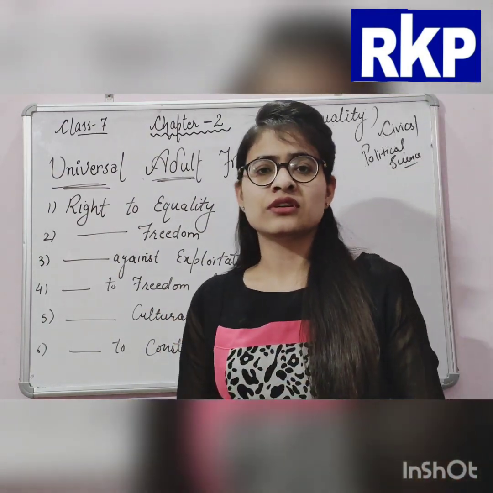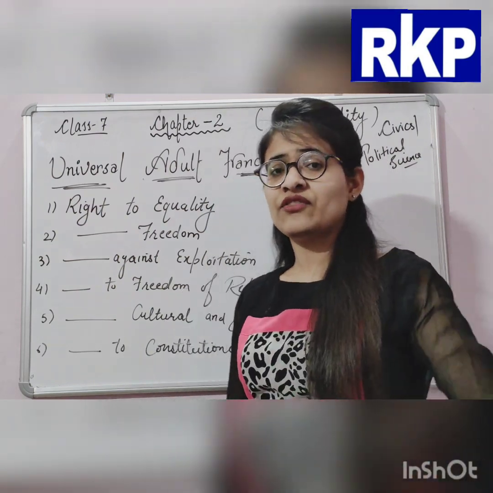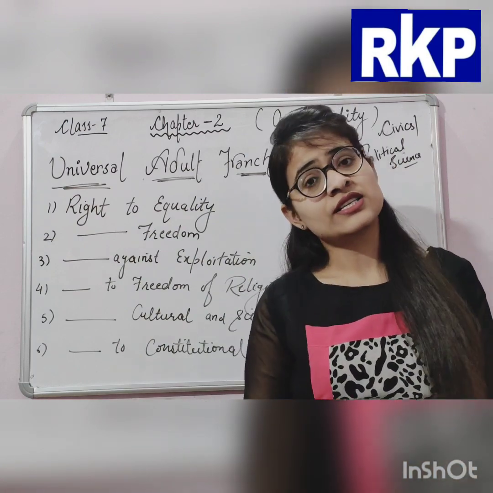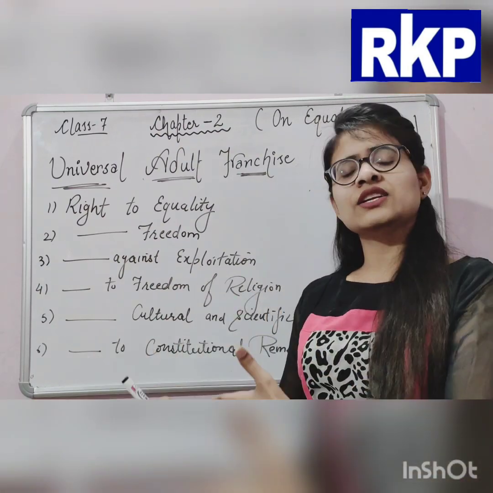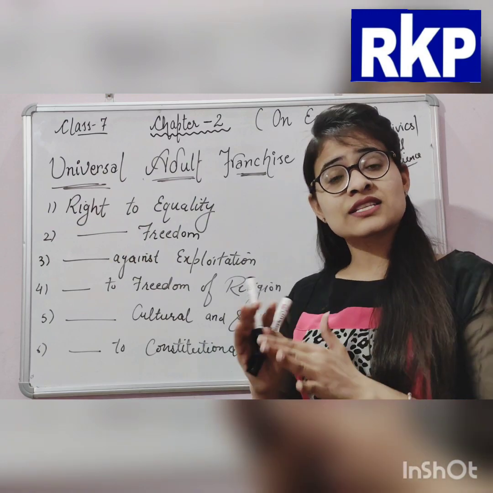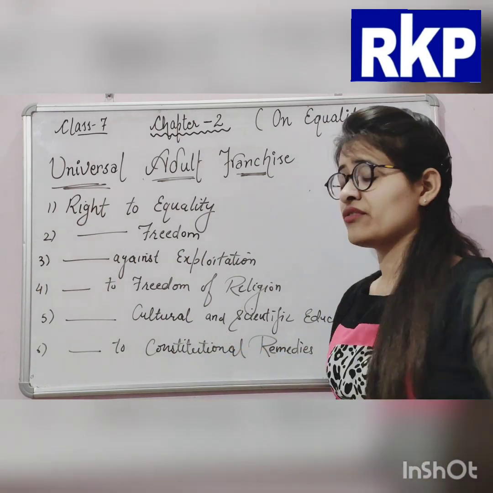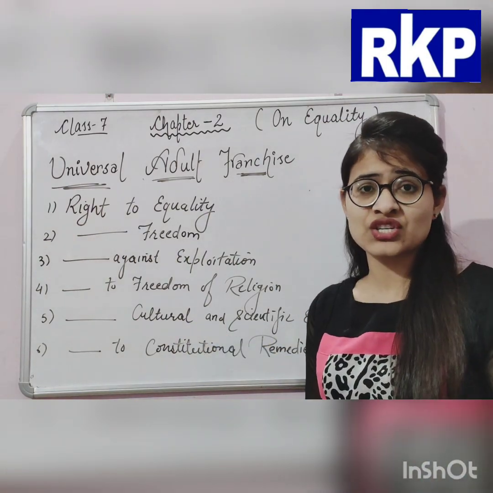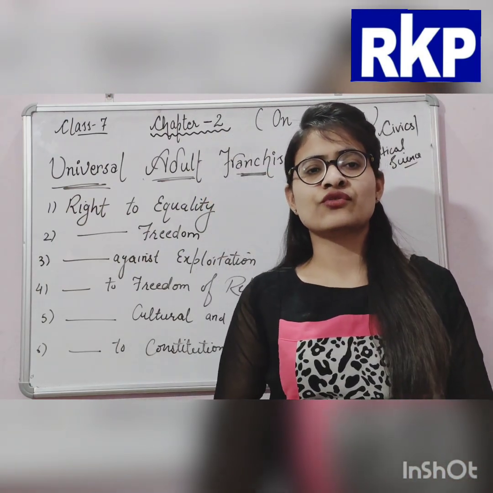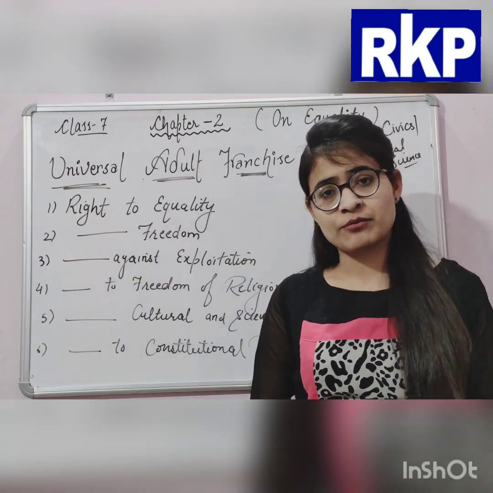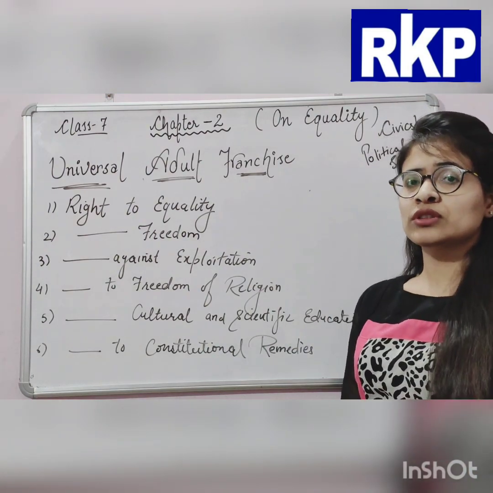A citizen of our country is free to follow any religion, to practice any religion. If he wants to practice the Hindu religion, it's his wish, and if he wants to follow or practice any other religion, still he is free to practice that religion. Next is right to cultural and scientific education. It is basically related to our education. I told you that children of 6 to 14 years age are provided free and compulsory education in government schools, and according to current data, it is 3 to 18 years.